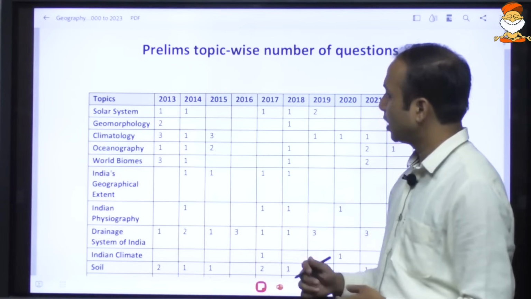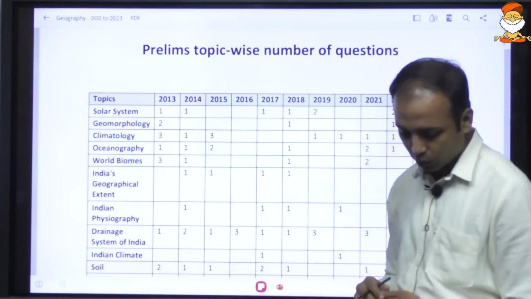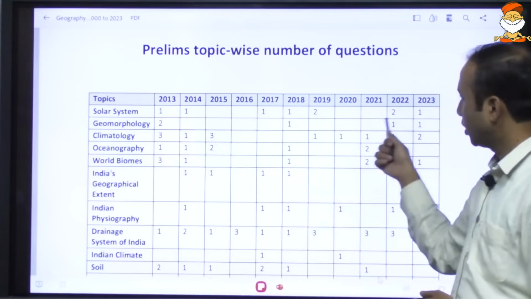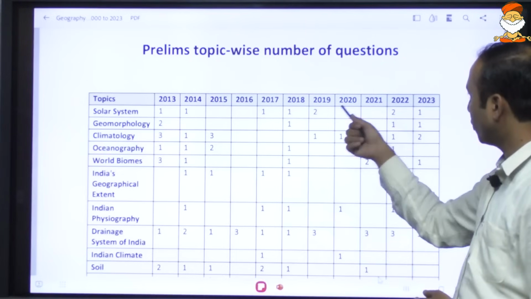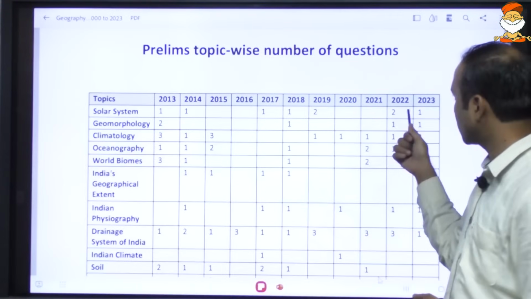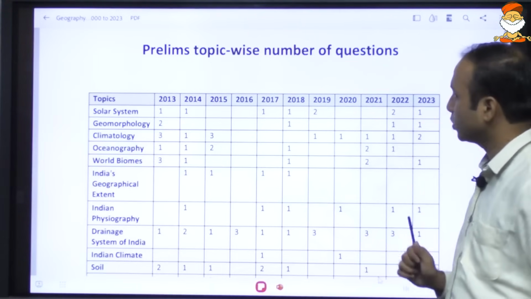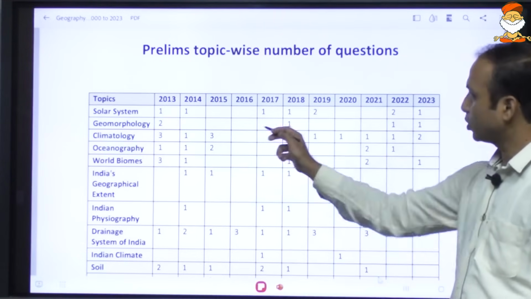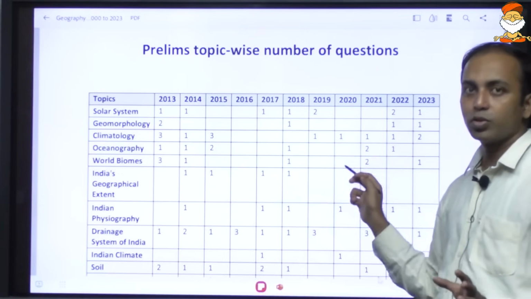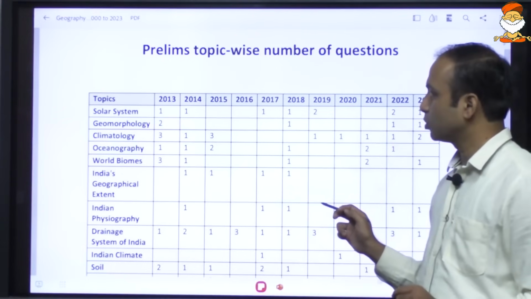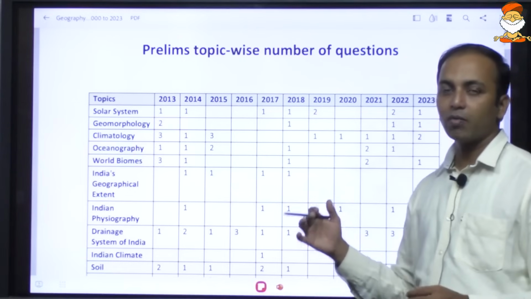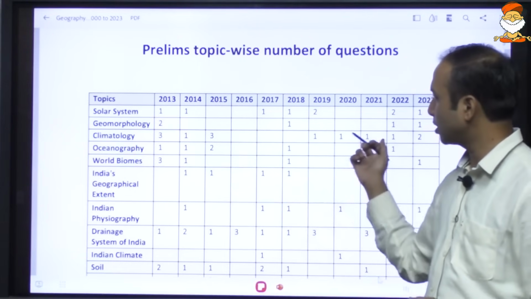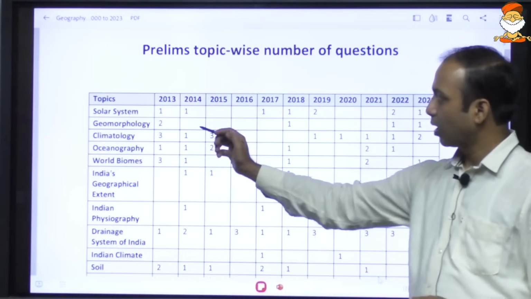Prelims number of questions with respect to each of these topics in each year: you can see solar system has been asked a couple of times, and in the last 4 or 5 years, it was asked in 2022 and 2023. Similarly, with respect to geomorphology, there are not many questions in the prelims. It is a very huge, bulky topic, so you should not get carried away in this topic, because it is important, but from the prelims perspective, not many questions are asked.